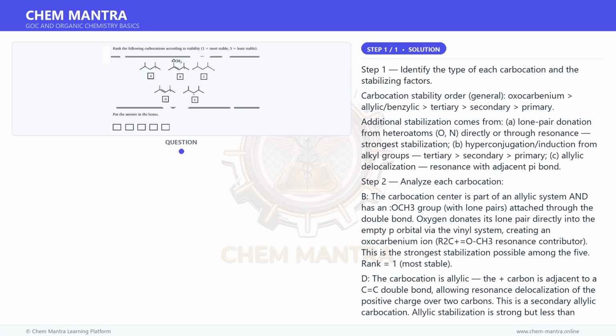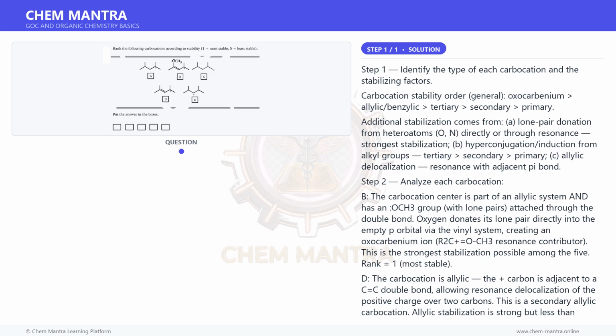Step 1. Identify the type of each carbocation and the stabilizing factors. Carbocation stability order: oxocarbenium, allylic, benzylic, tertiary, secondary, primary. Additional stabilization comes from A. Lone pair donation from heteroatoms, O, N, directly or through resonance, strongest stabilization. B. Hyperconjugation and induction from alkyl groups, tertiary, secondary, primary. C. Allylic delocalization, resonance with adjacent pi bond.